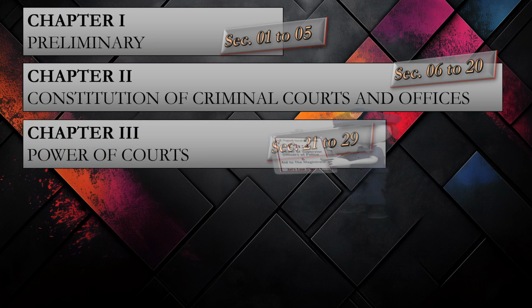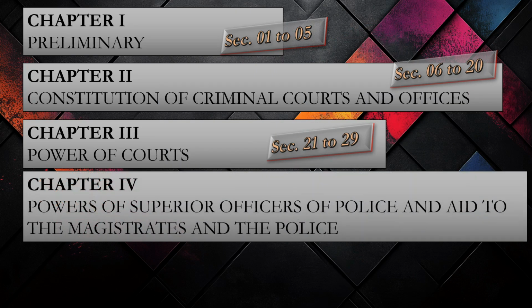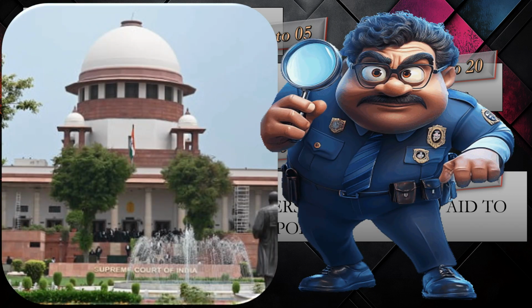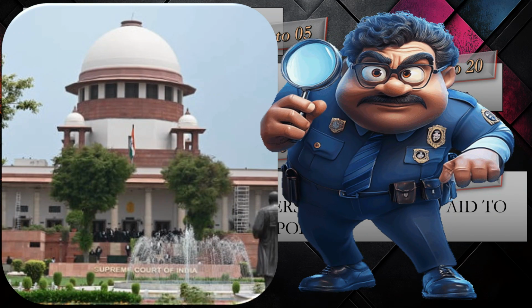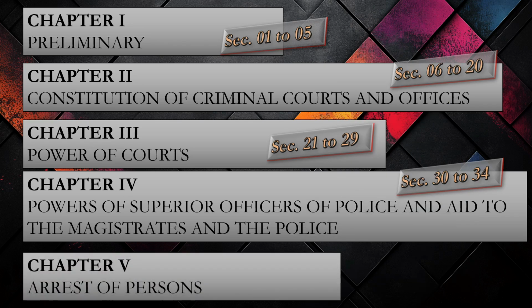The court needs to function through officers that are called police officers. So next chapter 4 is power of superior officers of police and aid to magistrate and the police. It is given under section 30 to 34. See, you have created the courts, you have created the police to help the court function, and now you have to bring the accused person to the courts. What will you do? You have to arrest the person and bring them to the court. So next chapter is chapter 5, arrest of persons, under section 35 to 62.